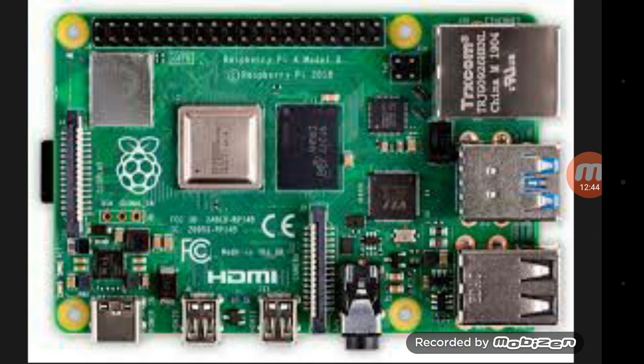And Raspberry Pi 4 coming in India is costing around 6000. So if you want the 4 GB of RAM Raspberry Pi 4, it costs around 6000 for you.